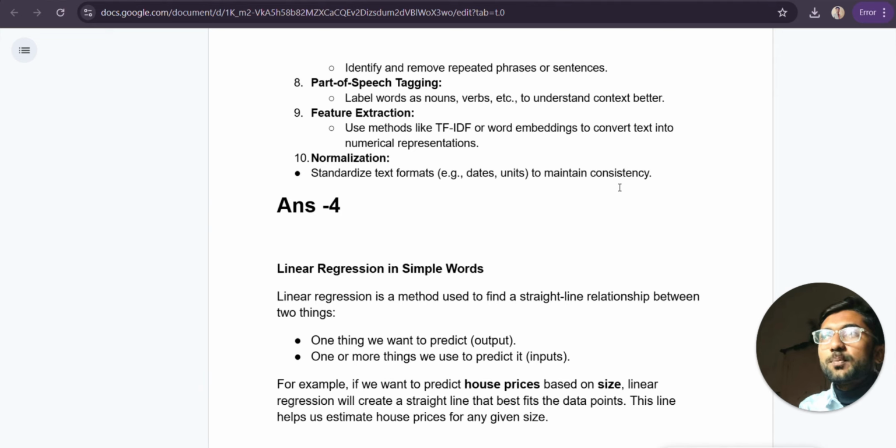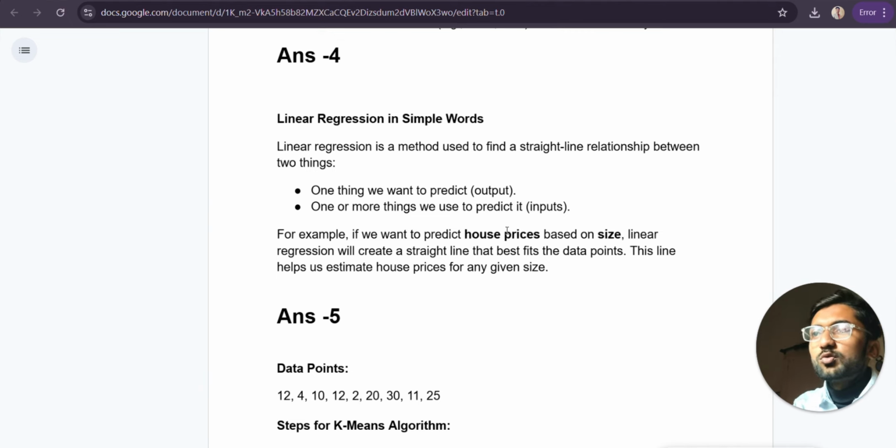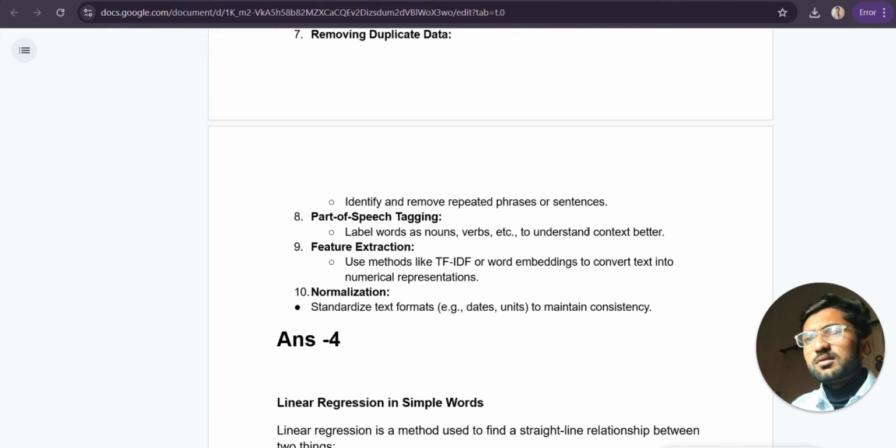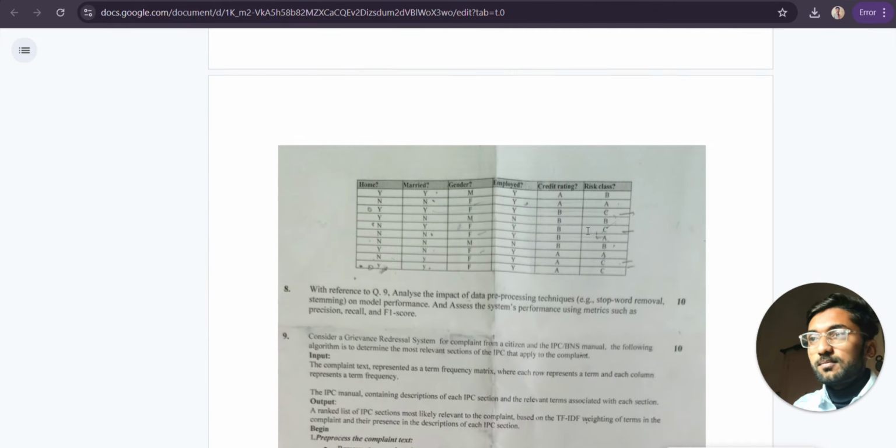So we simply use the past data and find the relationship using some mathematical calculation and predict the future value. For example, if we want to predict the house price based on the size, linear regression will create a straight line based on the fit data points. This line helps to estimate the house price for any given size. So in this way, we can predict the future value based on the past data. Now this is all about question number 4, and move forward to question number 5.